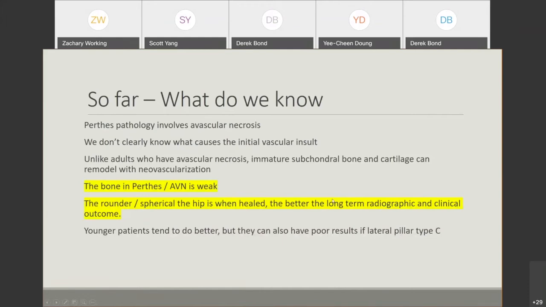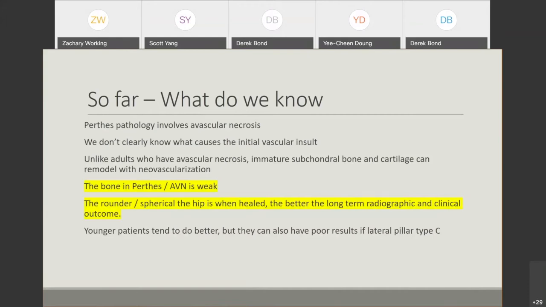So what do we know so far from animal studies, human studies, natural history studies? In summary, we know Perthes is avascular necrosis. We don't clearly know what initially causes the vascular insult, but there's some vascular insult. Immature hips can remodel even though they get AVN. That's why perhaps the really young kids can do a little bit better than the older kids, because they have more chance to remodel.